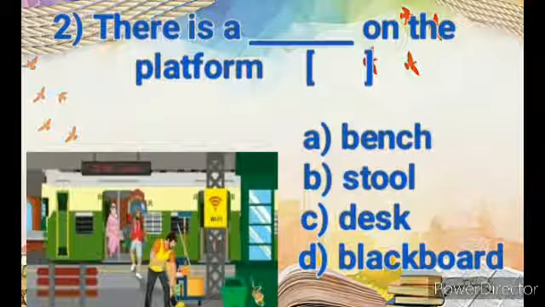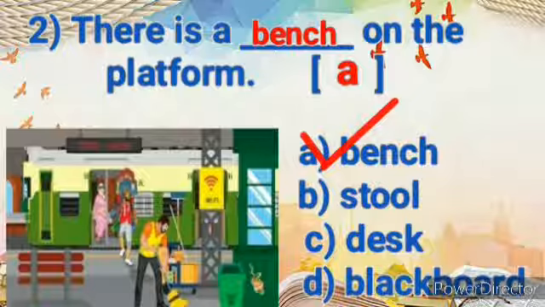Let's read the second question. There is a dash on the platform. Option A bench, option B stool, option C desk, option D blackboard. What can you see on the platform? Bench. So take A option and write it in the bracket.